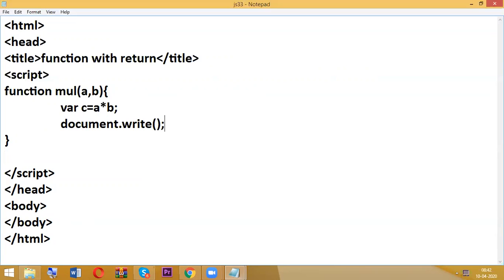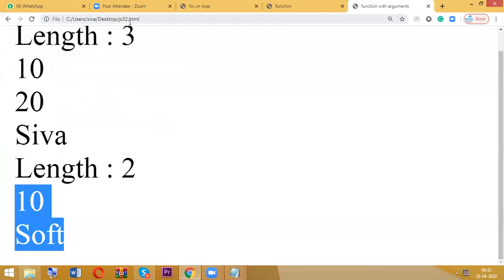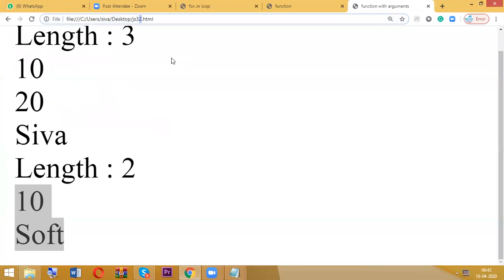Without writing return, by writing document dot write also we can get the output. So 10 comma 20. We know that A value is 10, B value is 20. So 10 into 20, nothing but 200. Okay, so I got the output.